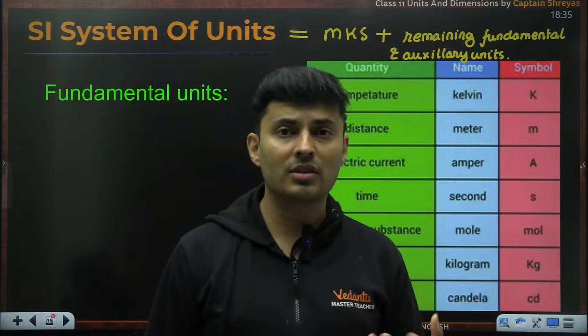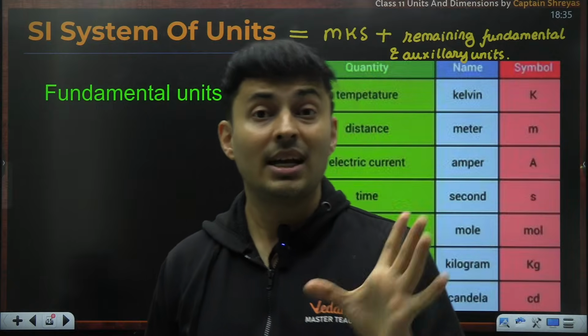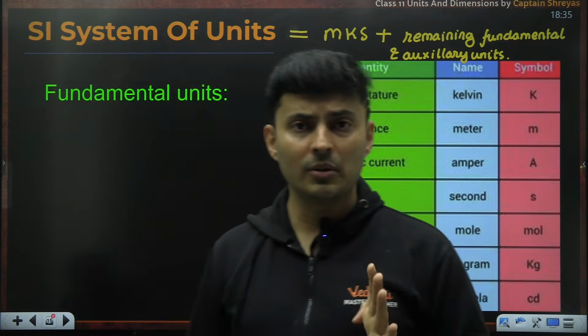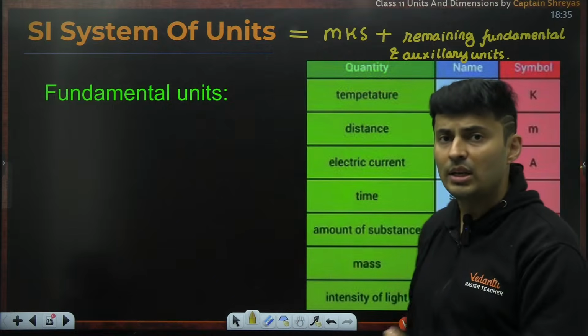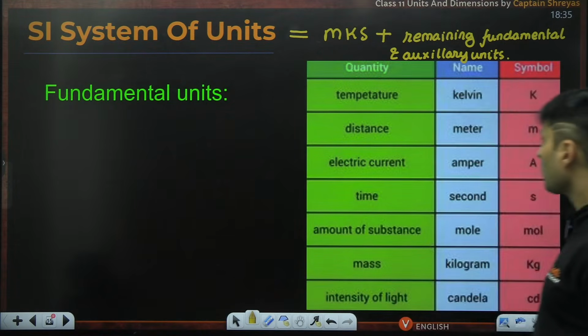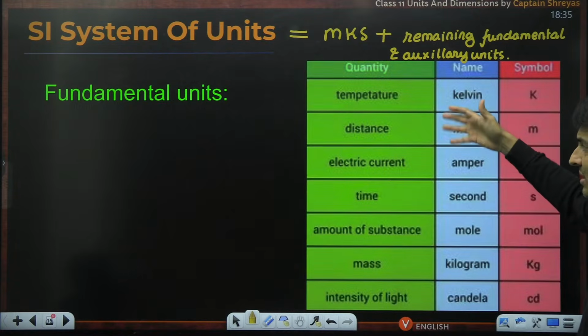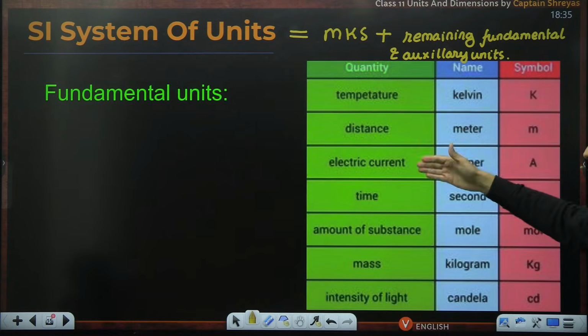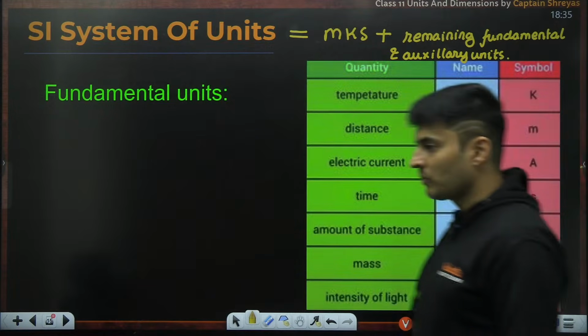You will hear this word very commonly in physics and chemistry. SI unit is the most commonly used, the most obvious, and I would say the most comfortable unit which we can use for understanding and measuring things. So you not only have your regular mass, length and time, but also other things like current, temperature, amount and intensity of light.